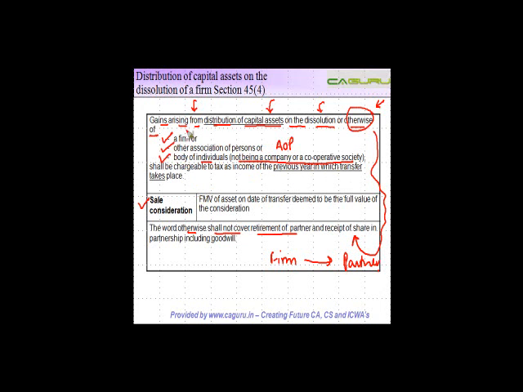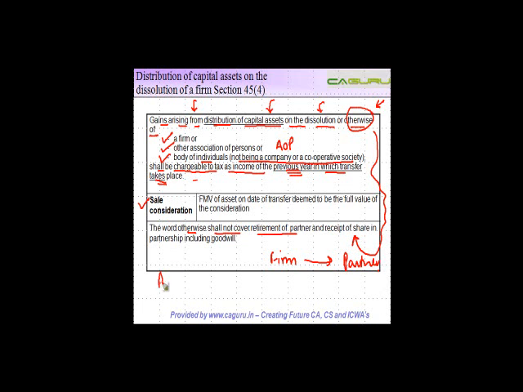So whenever a dissolution happens for either of these, which is a firm, AOP, or a BOI, and not in case of dissolution of a company or cooperative society, when the firm transfers any asset to the partner, any gains arising to the firm shall be chargeable to tax as income of the previous year in which the transfer takes place. So whenever the transfer happens in that year, if there are any gains, that will be charged to capital gains tax. And what will be the sale consideration?